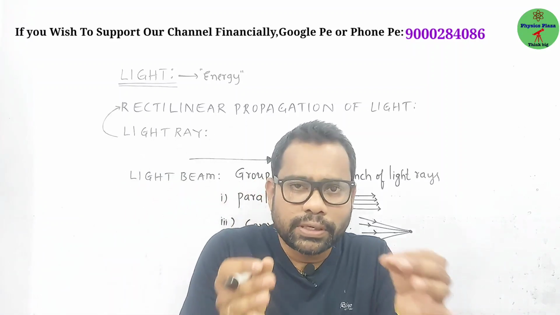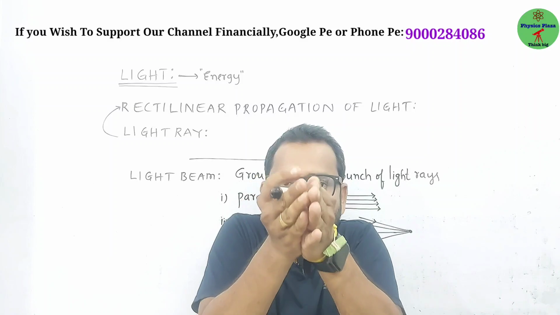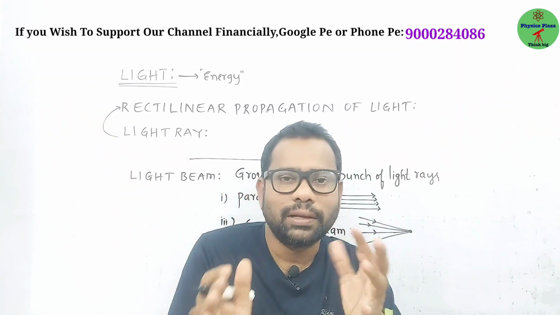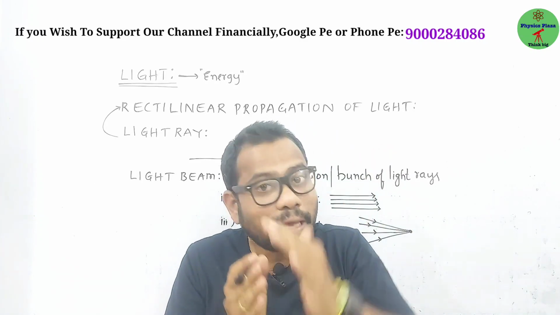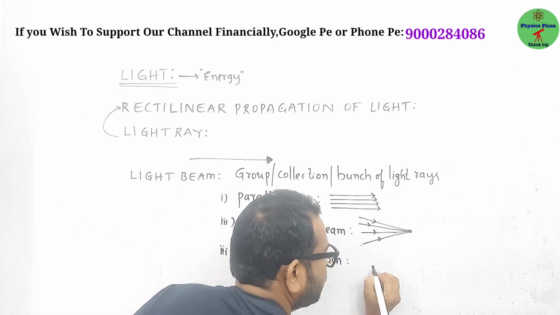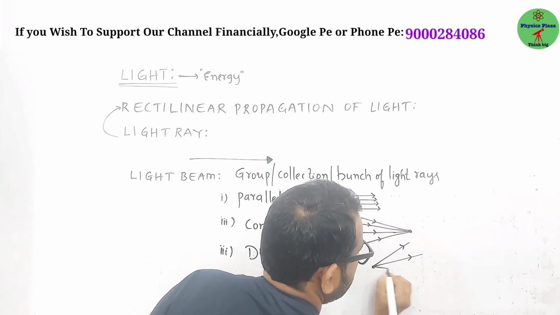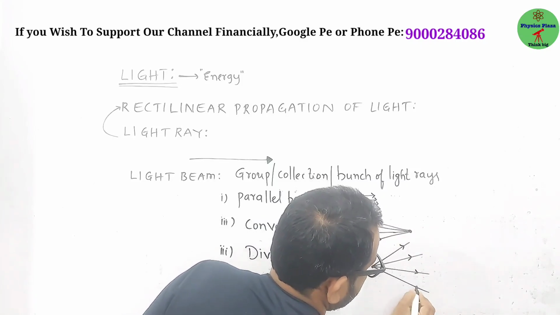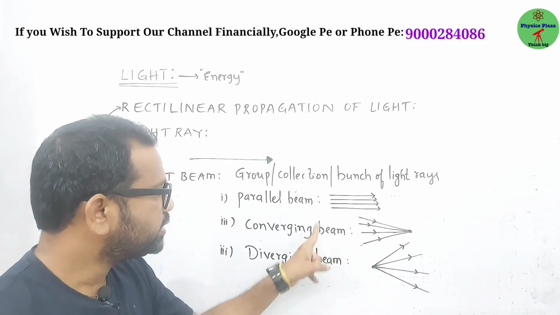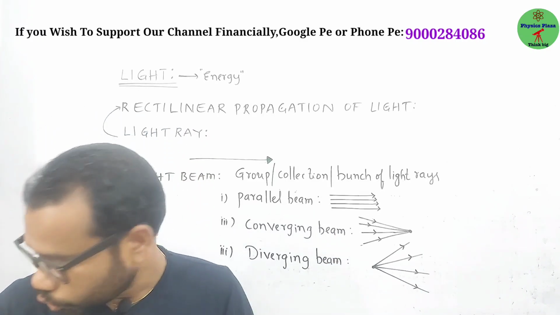Diverging means what? Once the long bell is given at evening time, you all get dispersed, right? From a common point you all move in other directions. Of course it may not be exact, but try to relate to it so that you understand the concept. So in a diverging beam, from a single source, light diverges in all directions. Such a beam of light is called a diverging beam. So dear children, here is a parallel beam of light, a converging beam of light, and a diverging beam of light. Okay, now just copy this.